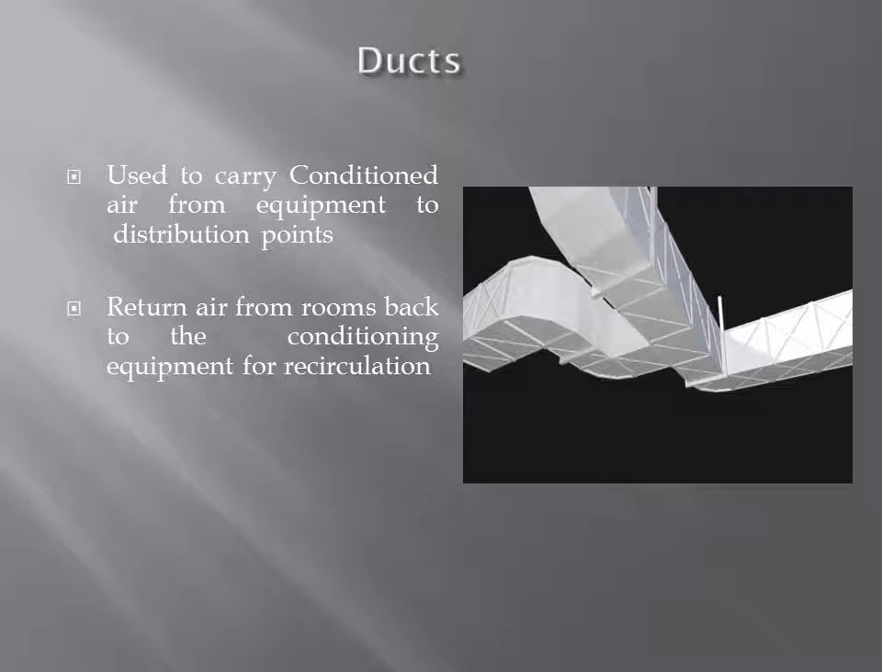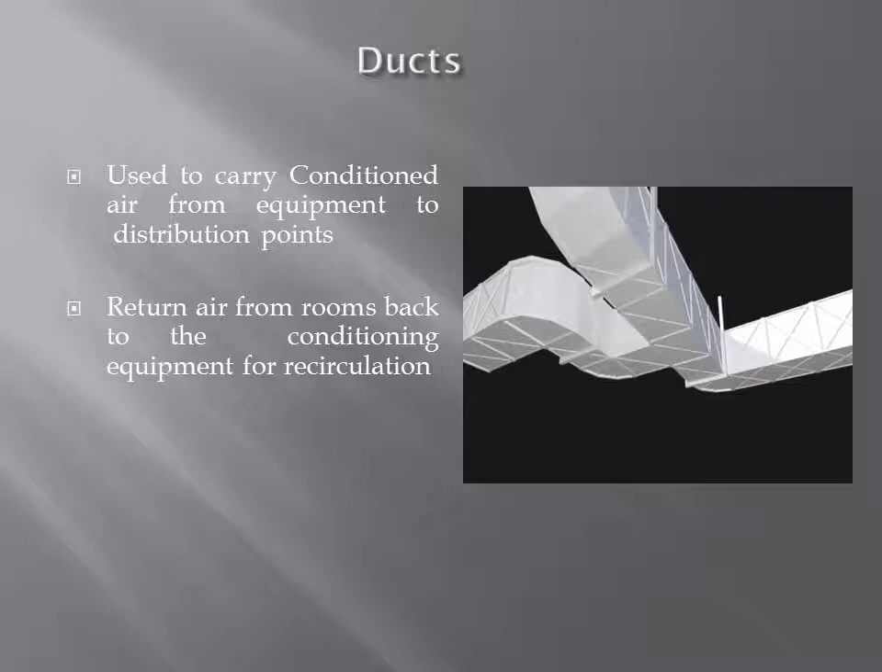So in big installations, conditioned air cannot be supplied directly. We cannot supply conditioned air directly from the air conditioning equipment to the room or space to be conditioned in big installations, big places, big buildings. If the distance between the air conditioning unit and the conditioned space is large, we cannot directly supply conditioned air to that room. Therefore we use ducts to carry the conditioned air from the air conditioning equipment to the rooms.